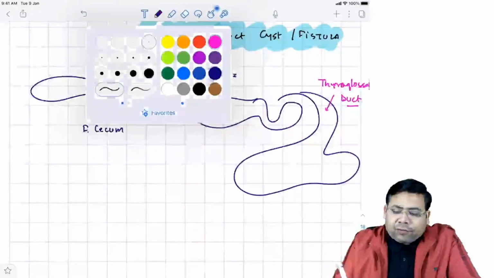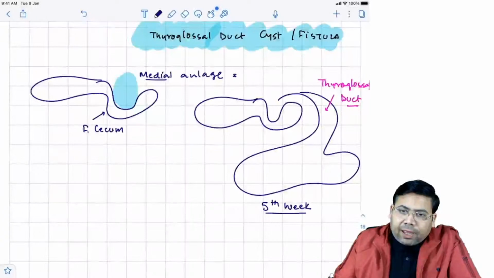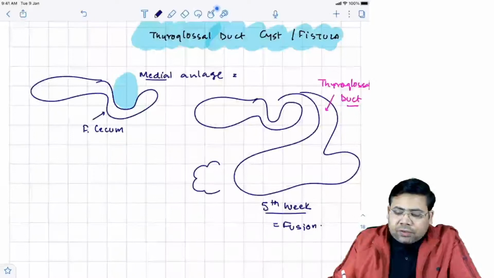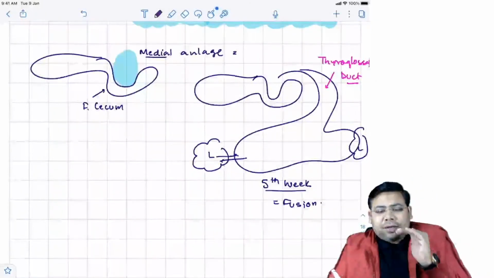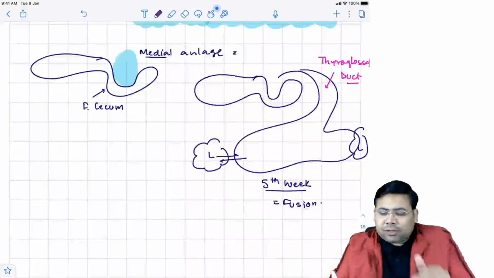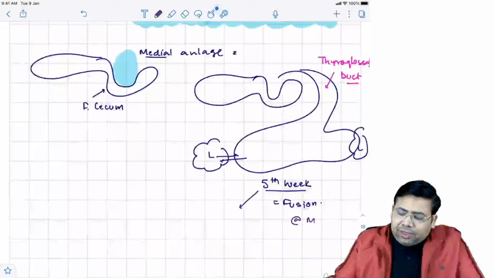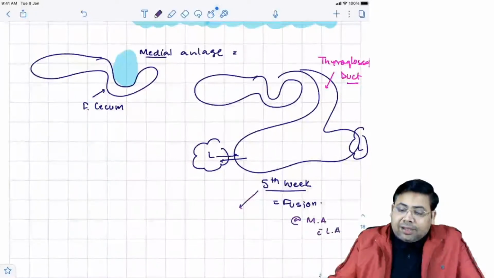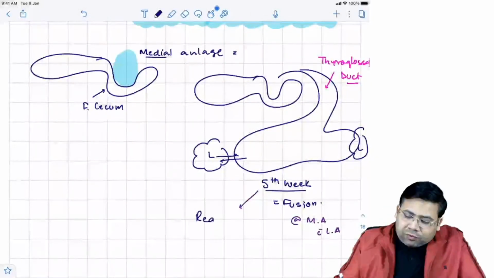At the fifth week of life, the fusion of the medial anlage with the lateral anlage happens. Once the fusion happens, the regression of the thyroglossal duct starts. So at the fifth week, two crucial events happen: the fusion of the medial and lateral anlage, and the regression of the thyroglossal duct.